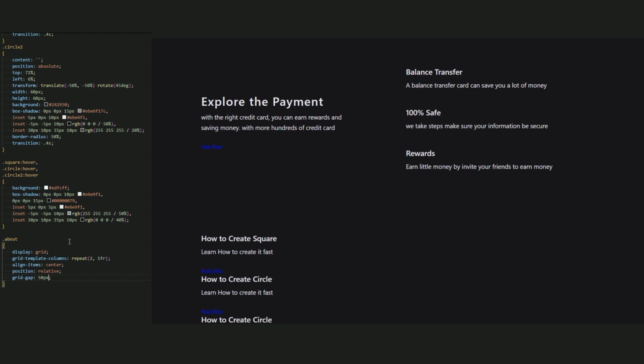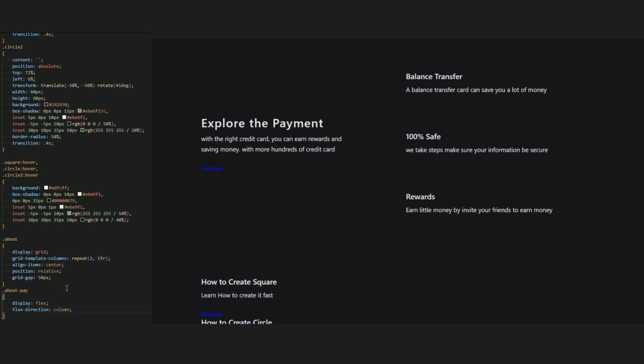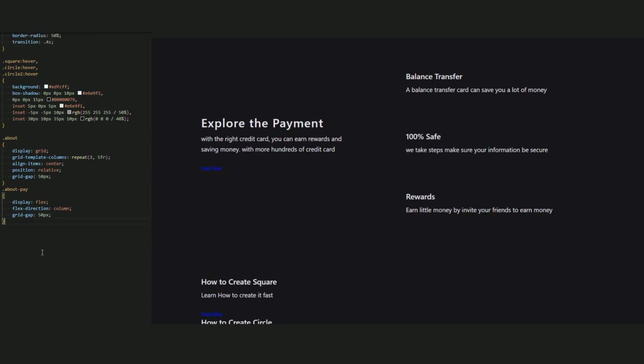We don't need to style it, but we go for this second box. So let's call it about pay and add the display flex and the flex direction column. Very good. Just like I said in the first video, when we create HTML, every box is on another line. And now add a grid gap of 50 pixels to have a space.